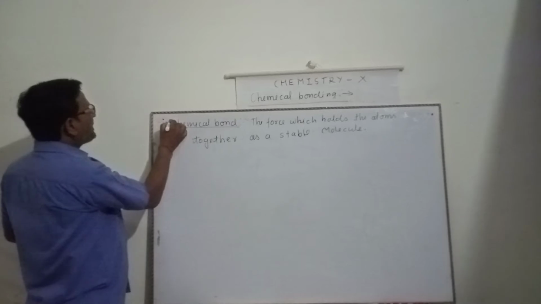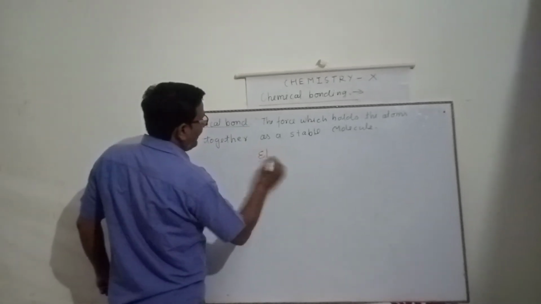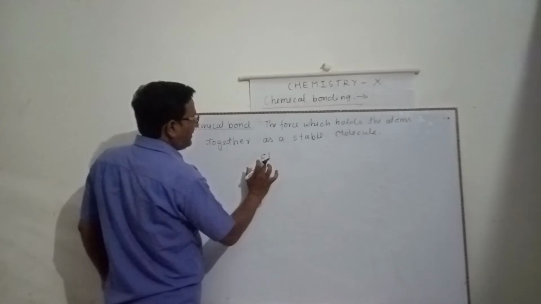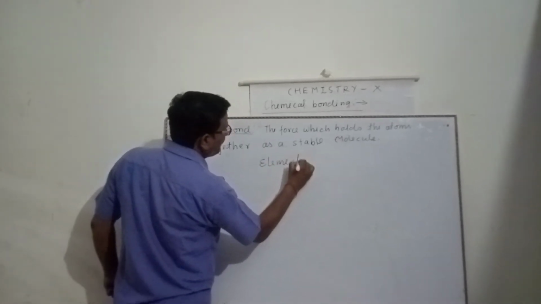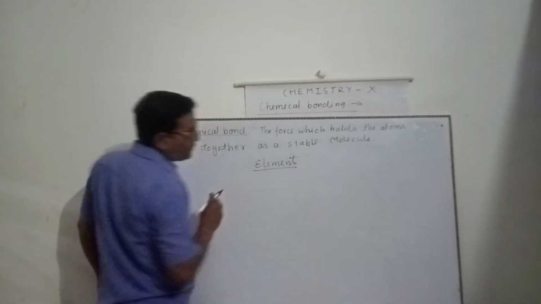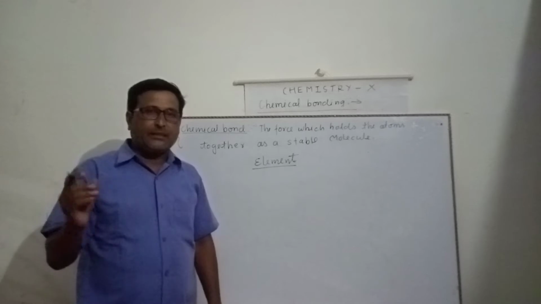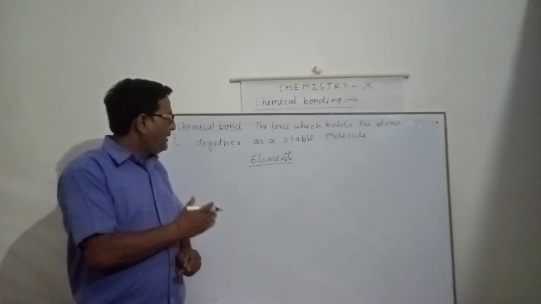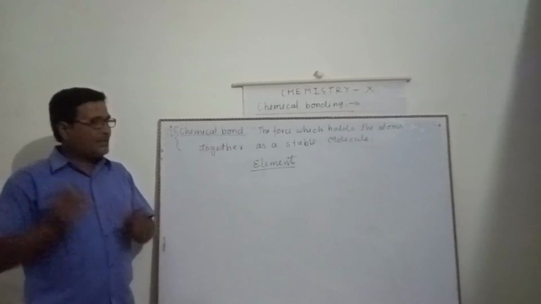Now I am going to start this topic from your 6th standard. This term is familiar: element. What do you mean by an element? An element is a pure substance which can't be split up or broken into two or more types of simpler substances.